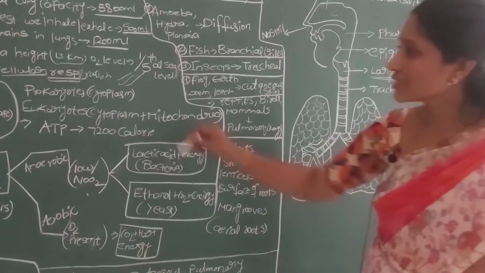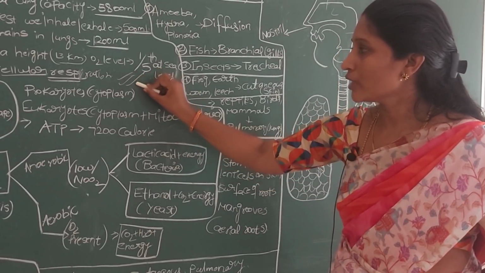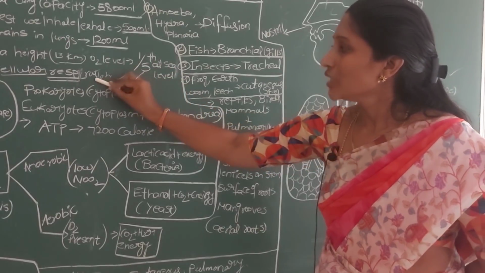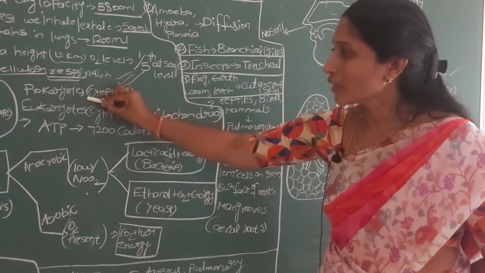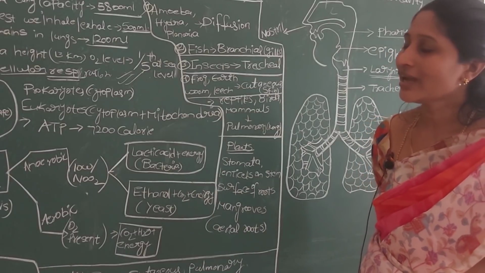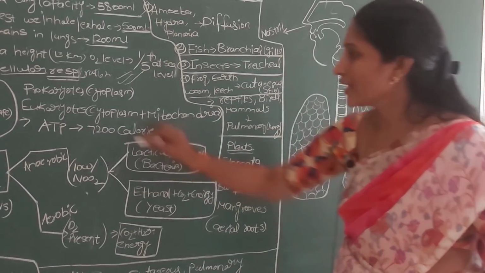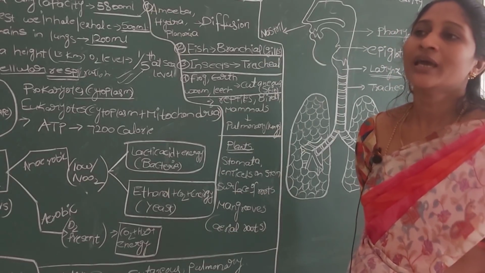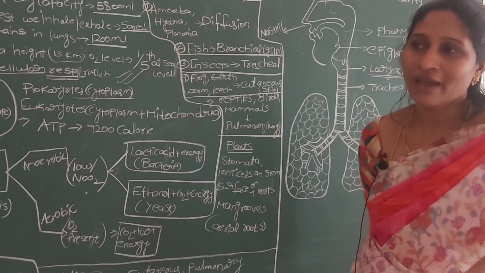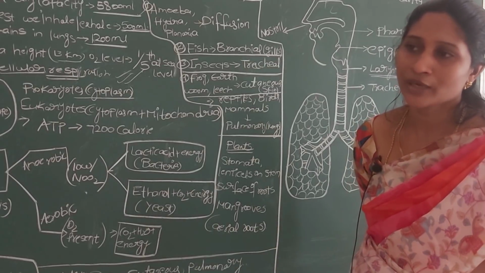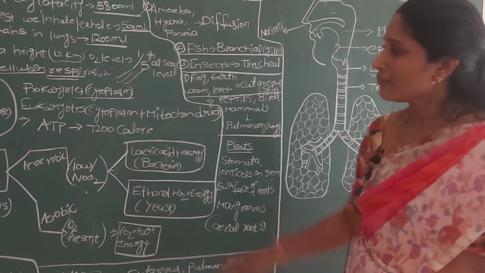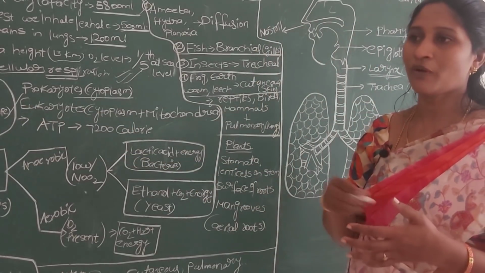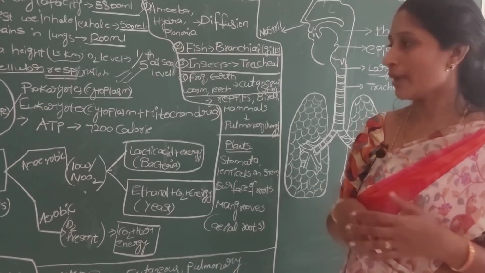Cellular respiration, as I already told you, is the breaking down of food molecules to release energy. In prokaryotes, like bacteria or lower organisms, cellular respiration takes place in the cytoplasm of the cell. Why? Because prokaryotes do not have well organized cell organelles like mitochondria and chloroplasts. But eukaryotic cells have all types of cell organelles bounded by membranes.